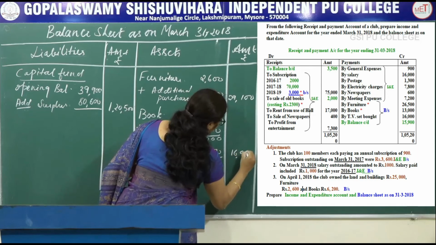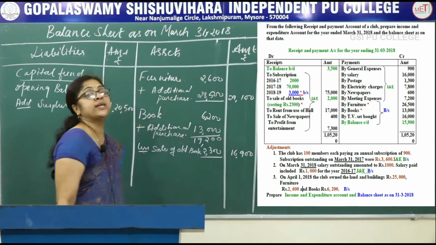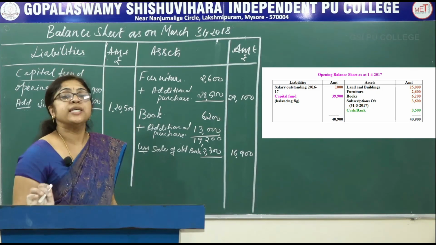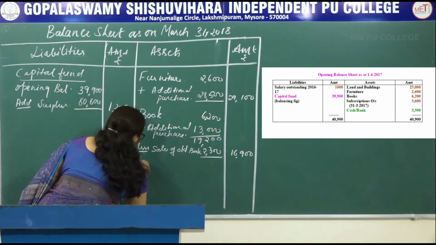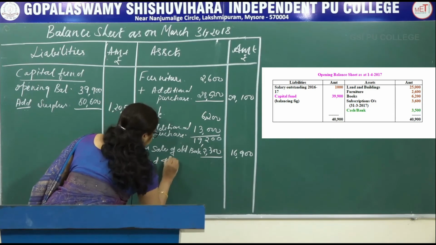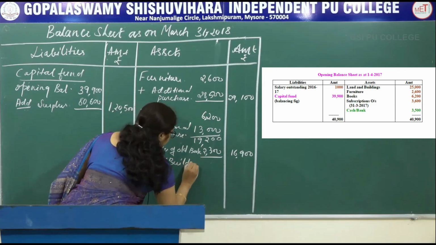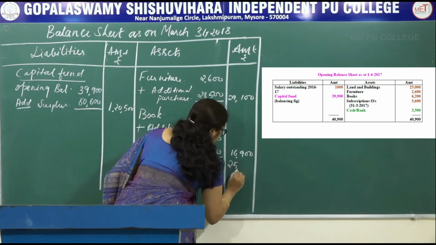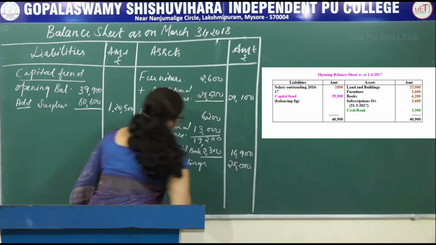When you deduct, you will get 16,900. Next one, see the opening balance sheet, land and building is there, bring that one. There is no adjustment, record as it is in the outer column, 25,000.